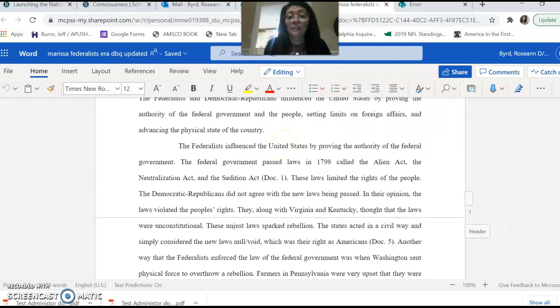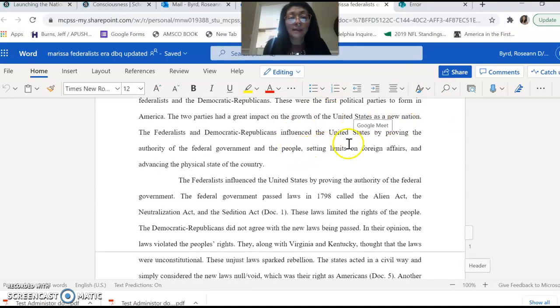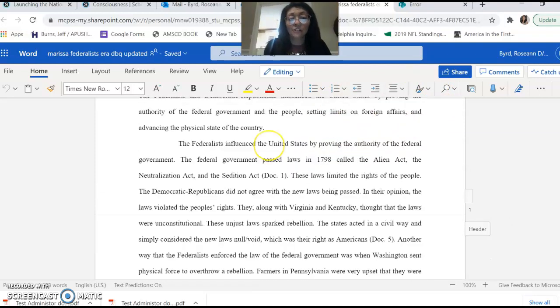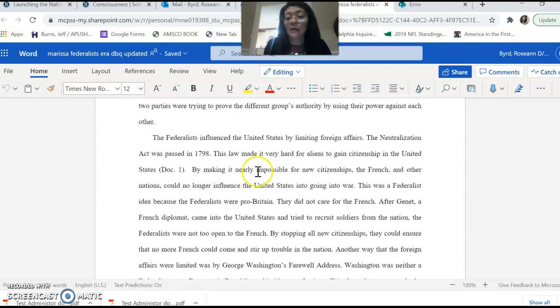in support of the first thesis statement claim. So I'm just kind of showing you guys the layout here. Setting limits on foreign affairs was the second defensible claim. Okay, so second body paragraph, the Federalists influenced the United States by limiting foreign affairs.